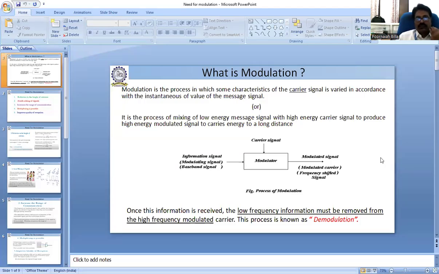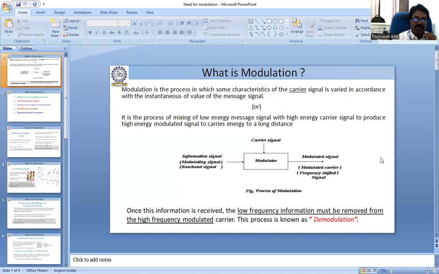Good morning. I would like to discuss modulation and the need for modulation. What is modulation? Modulation is the process of varying or changing the characteristics of the carrier signal in accordance with the message. In a communication system, to transfer information from one place to another, we need to modulate the carrier signal. Only then will it transfer the information over a long distance.